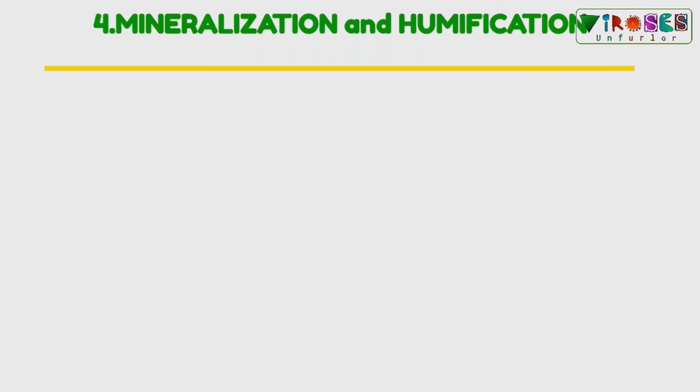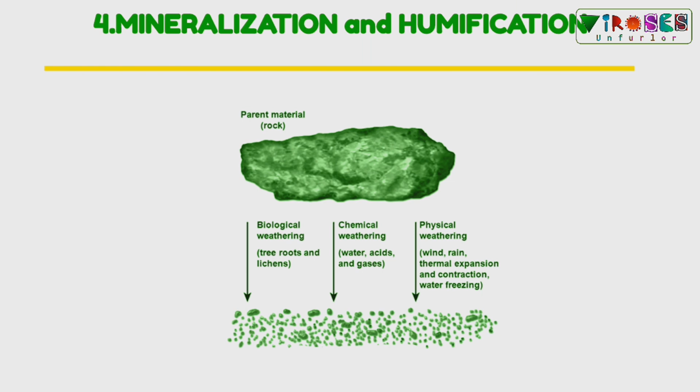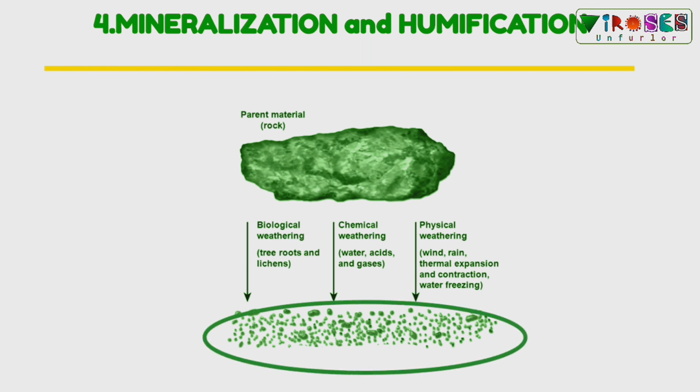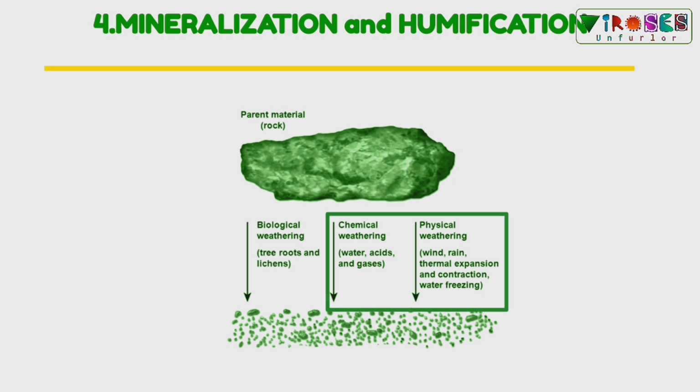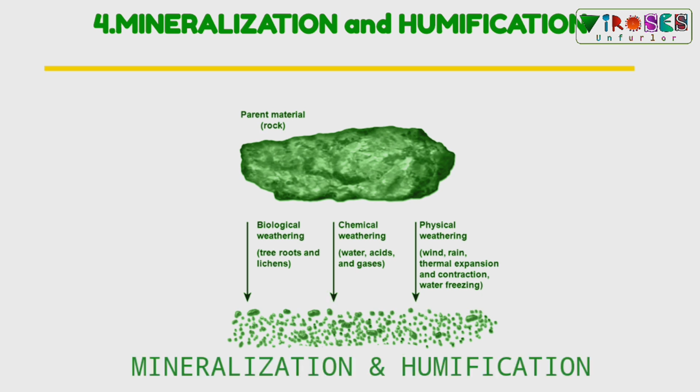Mineralization and humification. As a result of physical weathering, the rock is broken down into smaller particles. But this is not the true soil, and plants cannot grow well in the disintegrated rock material alone. The weathered material, however, undergoes further changes that you would study in this section. You might have noticed that during weathering, mostly physical and chemical factors are involved. For the further development of soil, that is mineralization and humification, mainly the biological agents are involved.